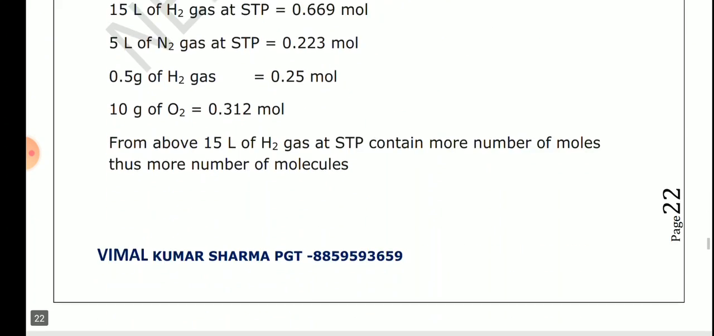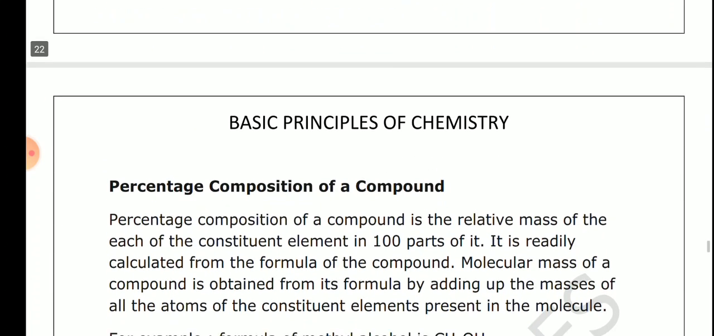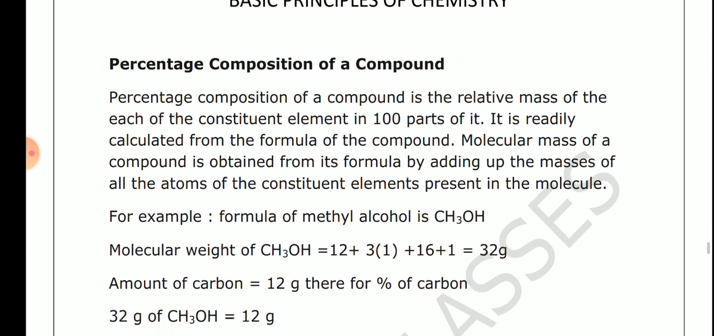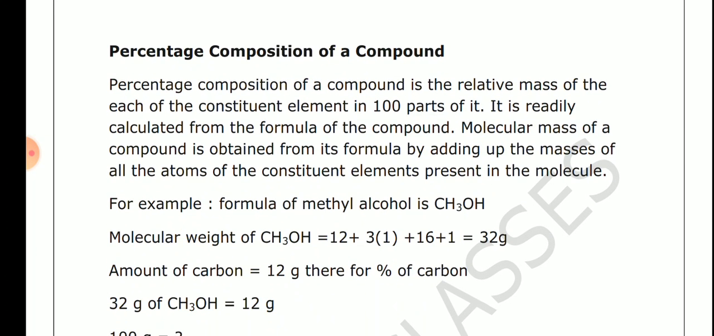Okay sir? Now we move on to the next topic, and this topic is the percentage composition of a compound. It is very simple. What is the percentage composition of a compound? It is the relative mass of each of the constituent elements in 100 parts of it, means the percentage of the component part. How do we calculate it? It is readily calculated from the formula of the compound. Molecular mass of the compound is obtained from its formula by adding the molar masses of all atoms of the constituent elements.